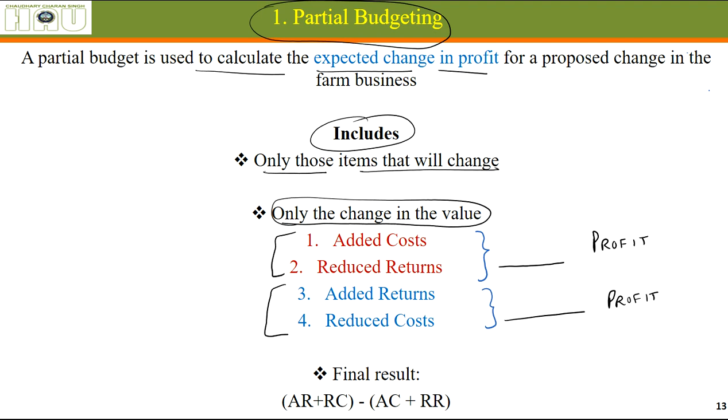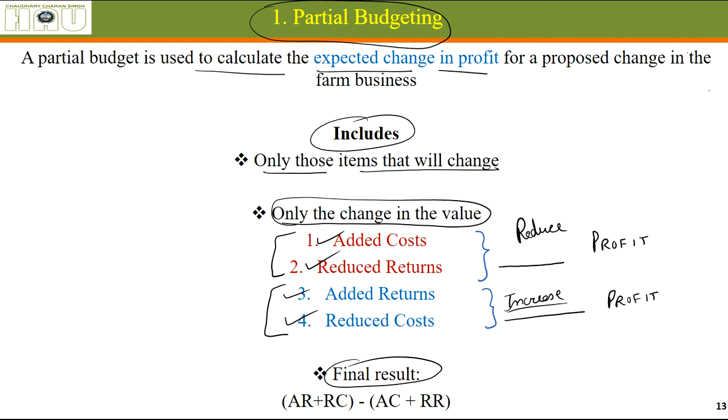We are supposed to estimate these four things only. Added cost: because of the change there are some additions in cost. Reduced returns: a reduction in the money we are going to get. These things reduce profit. Because of the change, the returns might increase, which is added returns, and the costs might reduce, which is reduced cost. These things increase profit.